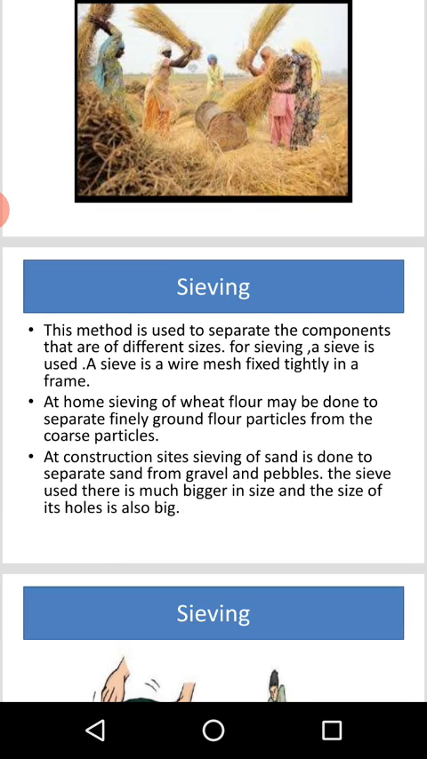The next method is sieving. What is sieving? This method is used to separate components that are of different sizes. For sieving, a sieve is used. A sieve is a wire mesh fixed tightly in a frame. At home, sieving of flour may be done to separate finely ground flour particles from the coarse particles.